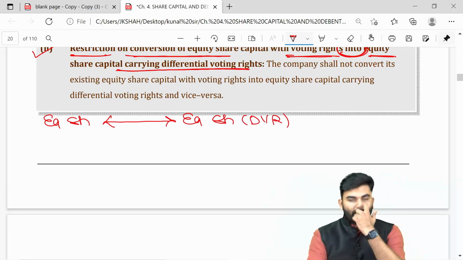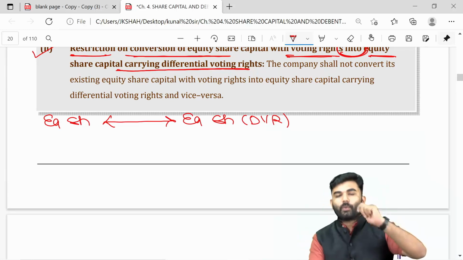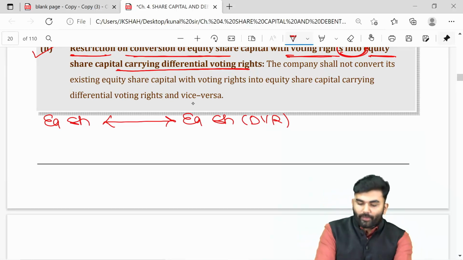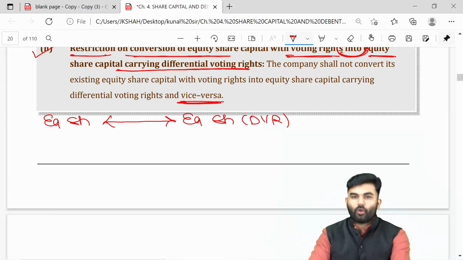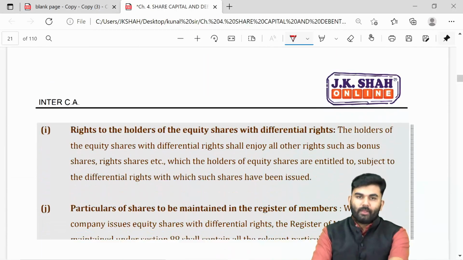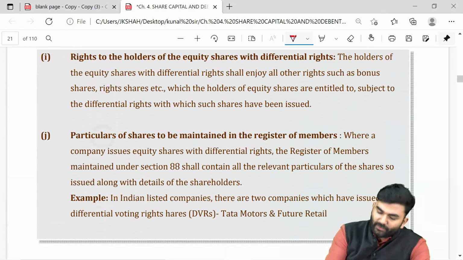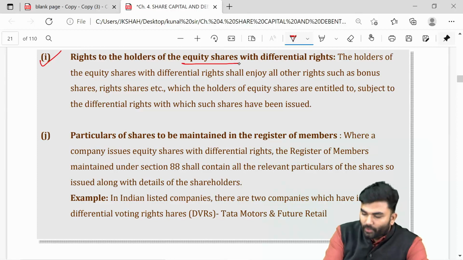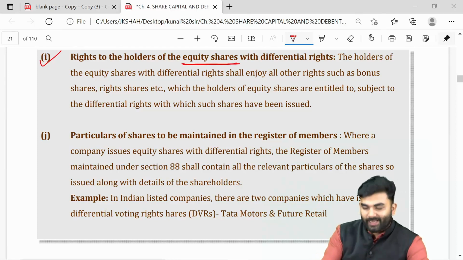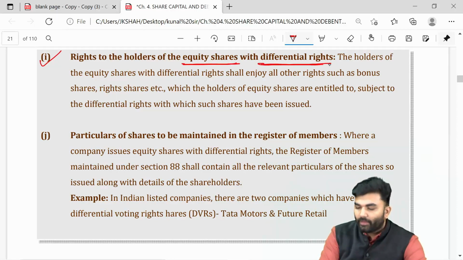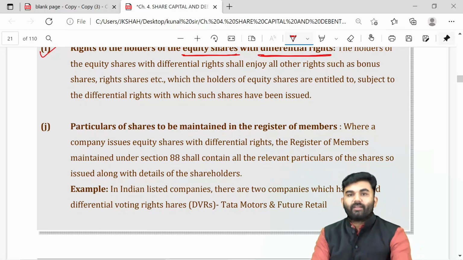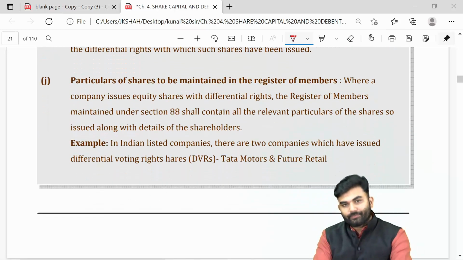A normal equity share cannot be converted into equity share with DVR, or vice versa. In fact, whatever rights we are going to provide to a normal equity share, all such rights we also need to provide to an equity share with differential voting rights.